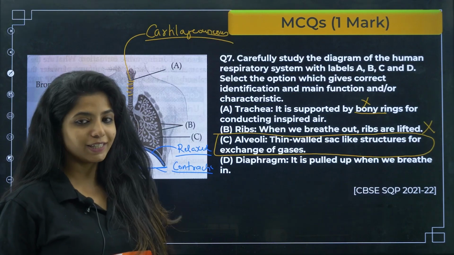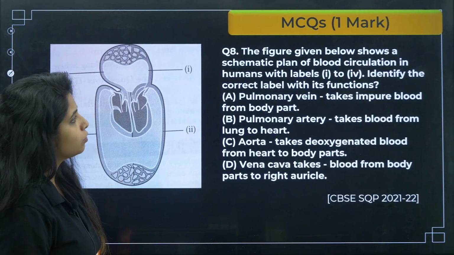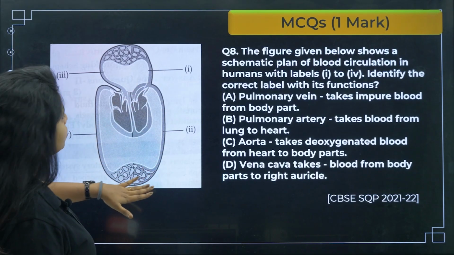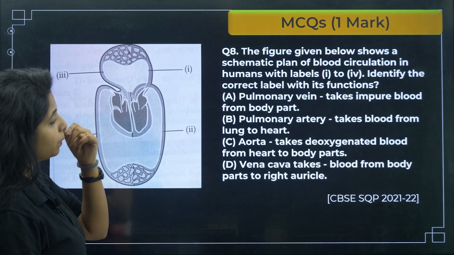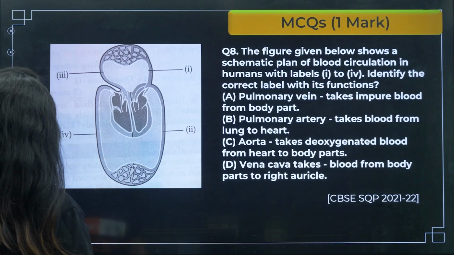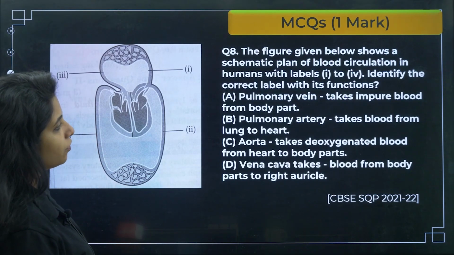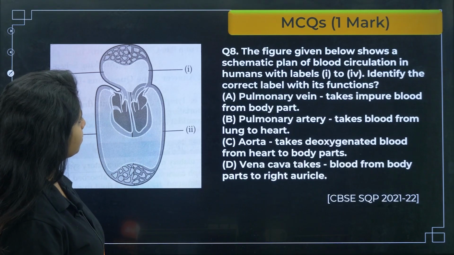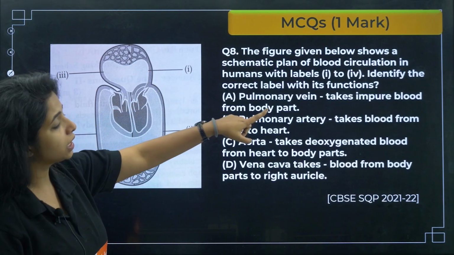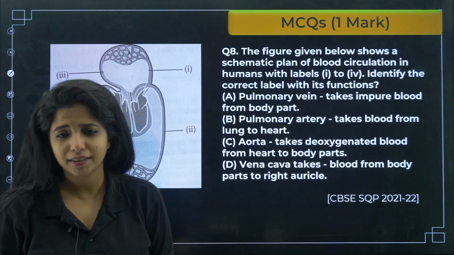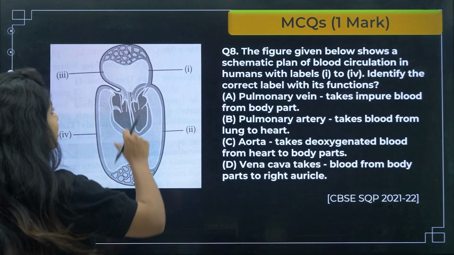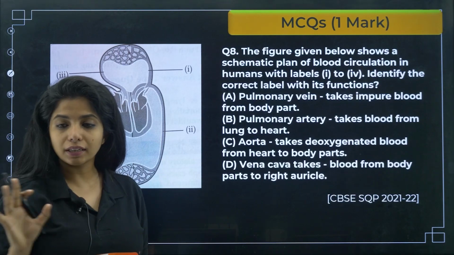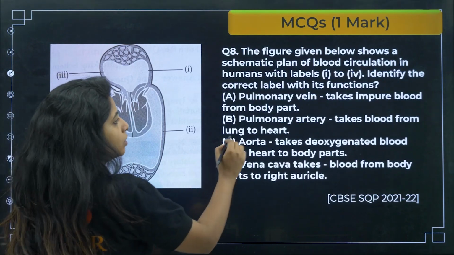Question number 7 done. Let's go to the next question. The figure given below shows a schematic plan of blood circulation in humans with labels 1 to 4. Identify the correct label parts with its function. Let's begin the battle. Pulmonary vein takes impure blood from the body parts. It is mentioned that this is pulmonary vein, but it takes impure blood from the body parts. No, children. It will be taking things from the lungs. That is what thing, children? Oxygenated blood. So, it is not impure blood. It is oxygenated blood that has been taken. So, this is wrong.